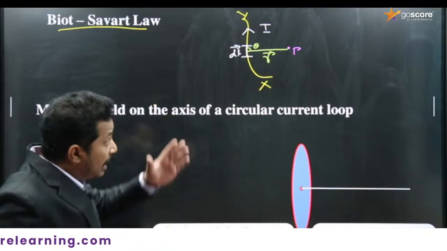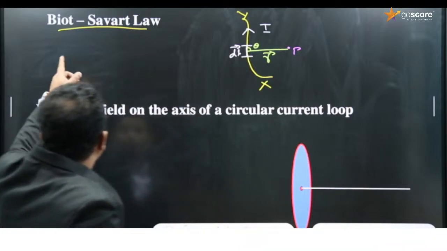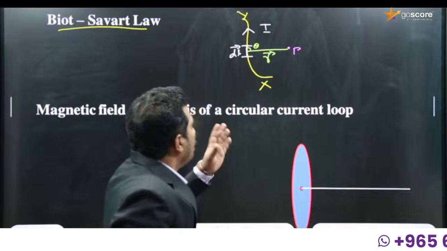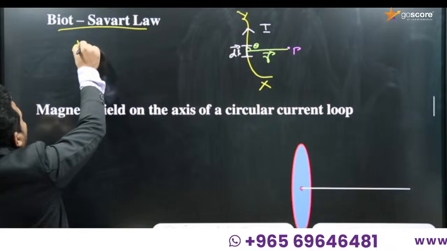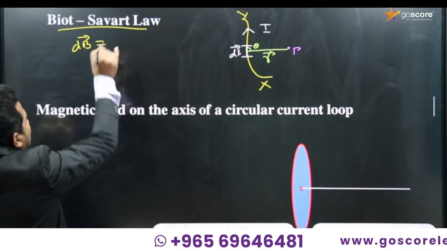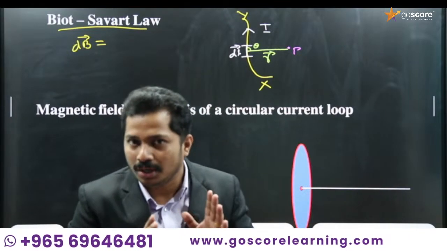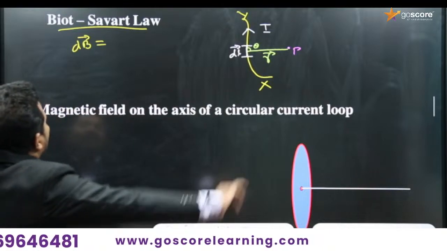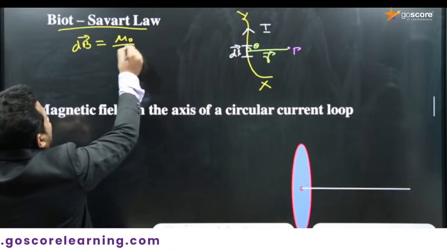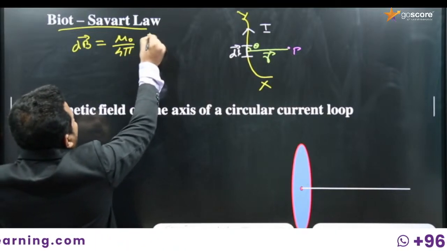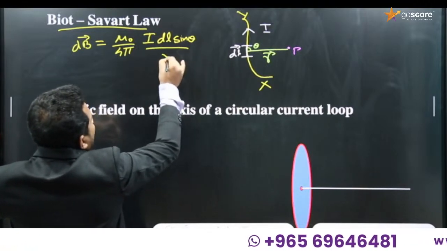These are the names of two scientists, that's why it is called Biot-Savart law. Biot-Savart law gives the magnetic field due to this current element as dB. B is the letter used to denote magnetic field, so dB means small magnetic field, which is equal to mu 0 by 4 pi, I dl sin theta by r square.